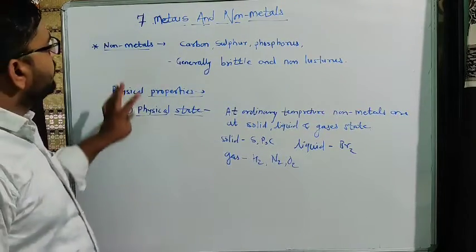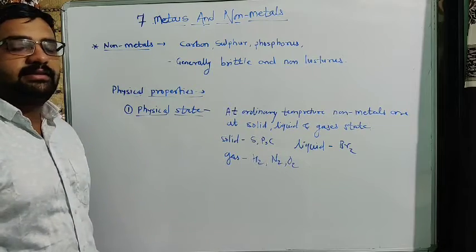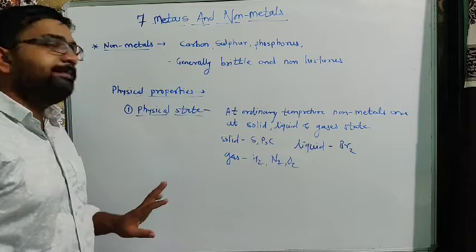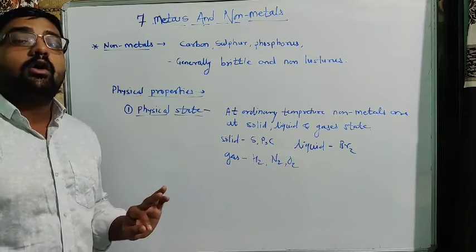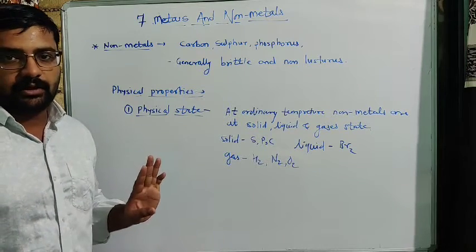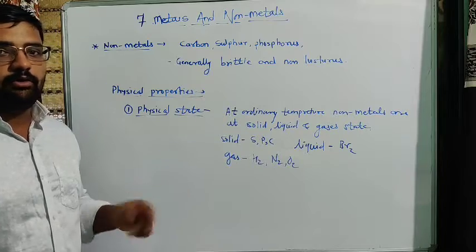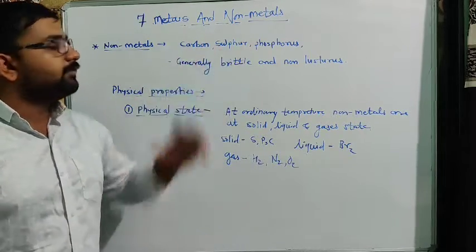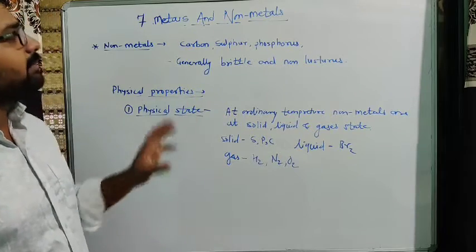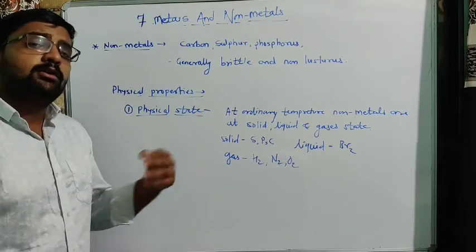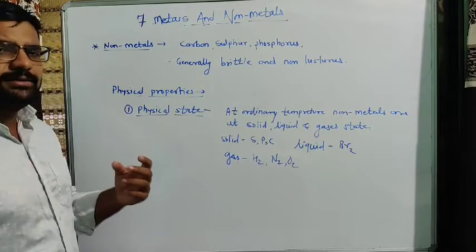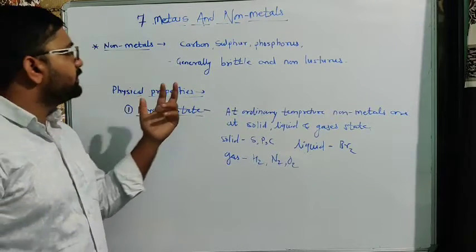Simply, these are the elements present in our surrounding earth. Look at carbon, sulfur, phosphorus. What are they? All non-metals. Yesterday we saw metals, now we have to see non-metals. Carbon, sulfur, phosphorus are some examples of non-metals. There are a lot of non-metals. Look at the general properties of non-metals.